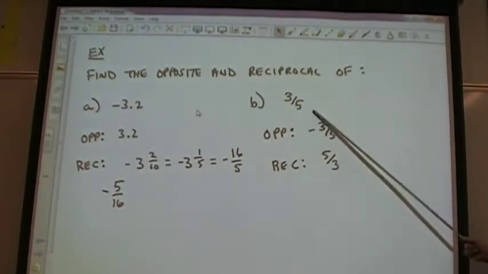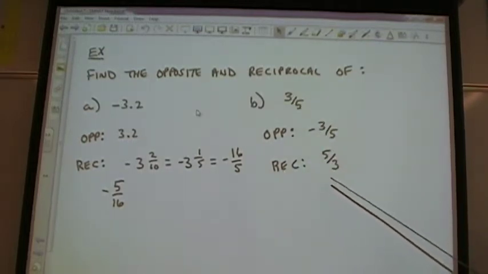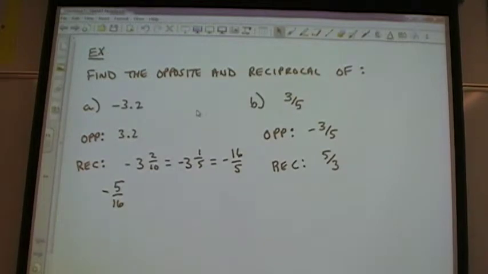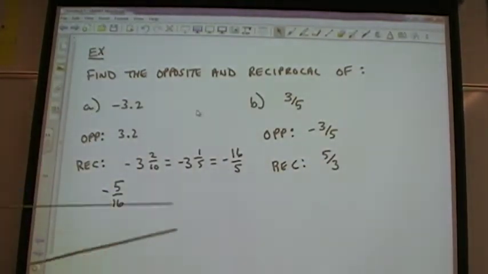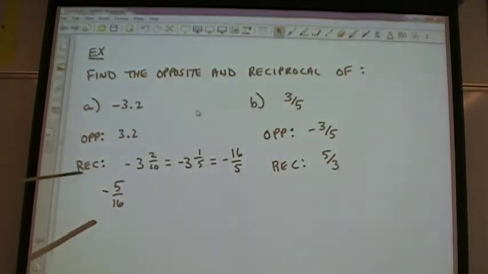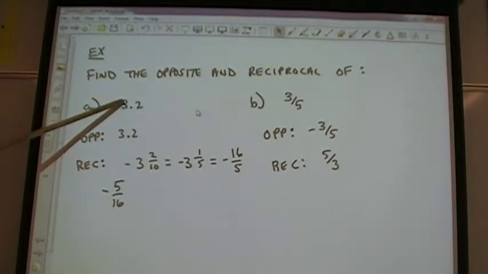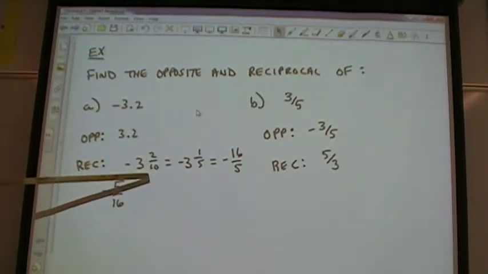Reciprocal of this one is pretty simple. The reciprocal of 3/5 is what? 5/3. All right? Now, over here, I don't want you just flipping a decimal, because we can't have a decimal within a fraction. So what I did, I converted this decimal to a fraction. So -3.2 is the same thing as -3 2/10.